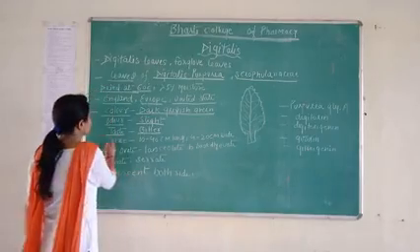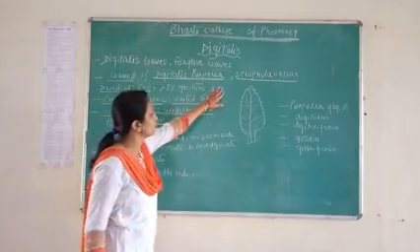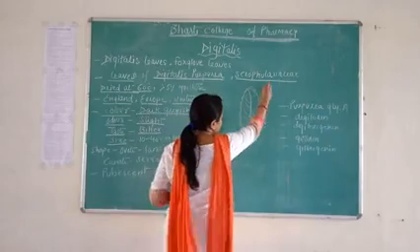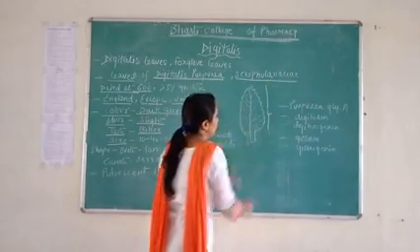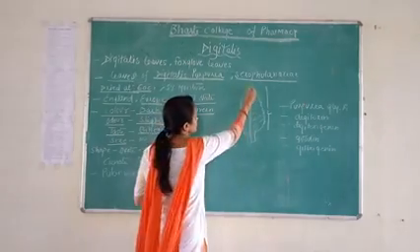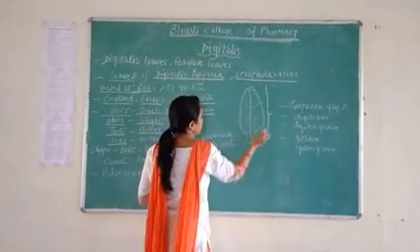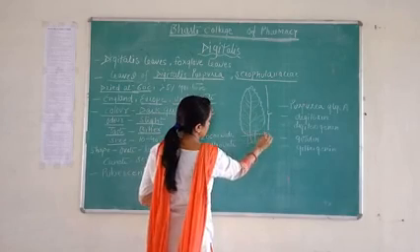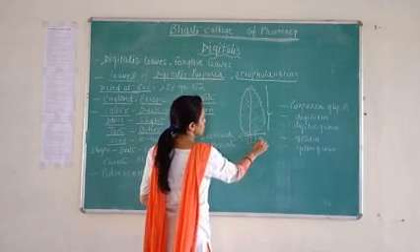Next we go to the size. Size of leaves means their length, which is from the margin, and breadth is known as width.